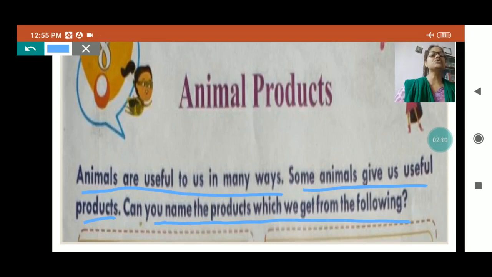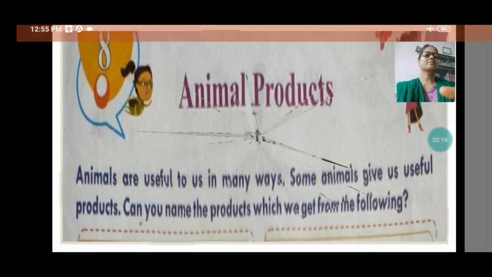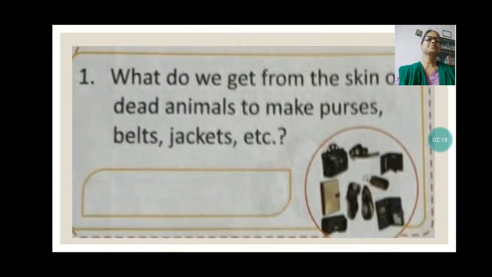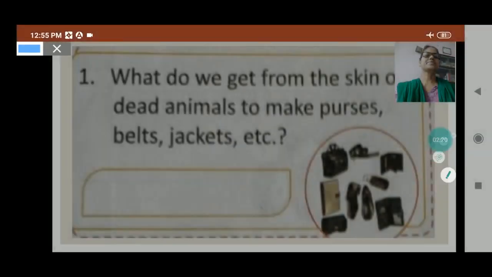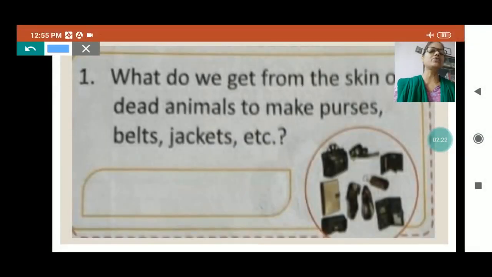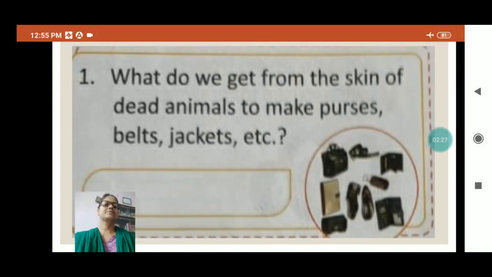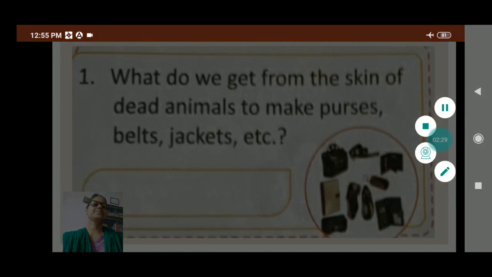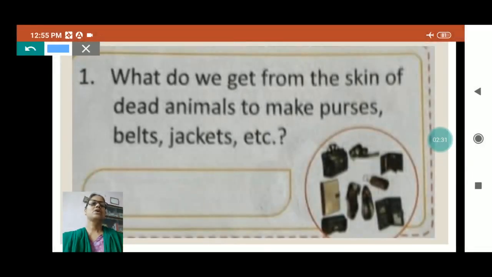Now here we are going to study some of the products which animals give and we people use. See here, what do we get from the skin of dead animals to make purses, belts, jackets, etc.? And what do we get, my dear?